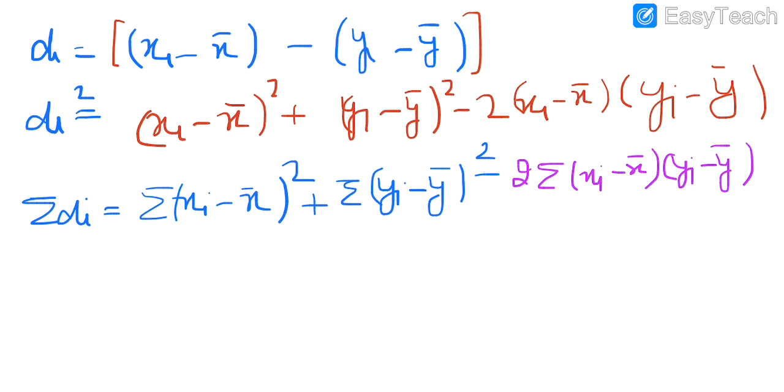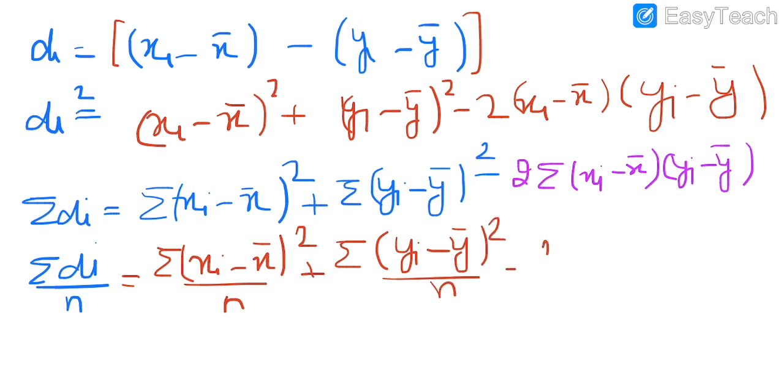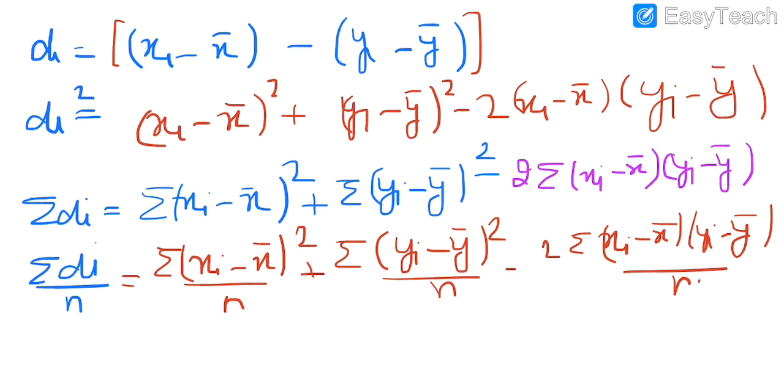Now taking the average, that is dividing this by the total number of observations, it is summation xi minus x bar square upon n plus summation yi minus y bar square upon n minus 2 summation xi minus x bar yi minus y bar upon n. So I hope this is clear now.